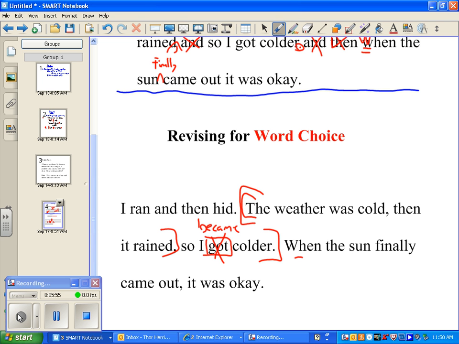Ms. Stewart, could you read yours? Sure. The winter weather was freezing. Then it started pouring rain, so I became even colder. Okay, and you added some nice descriptive words. Changed your word choice and made it more descriptive. So I'd like to combine those 2 ideas.